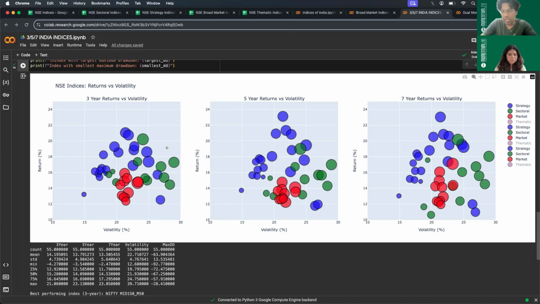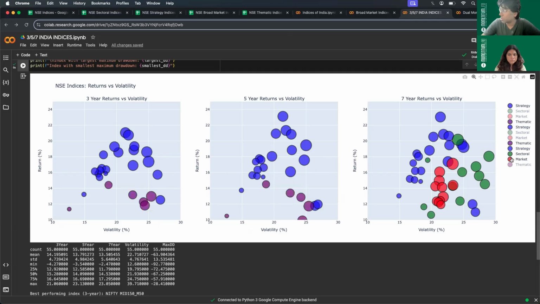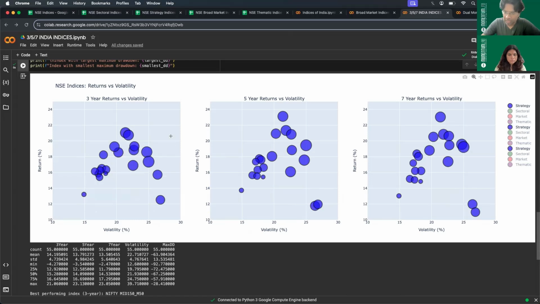Now, each category is represented in a different color. For example, you see that strategy or factor indices are represented in blue color. So let me just show that. So the blue colored ones are factor indices in the canvas. The red colored ones are the market cap indices.